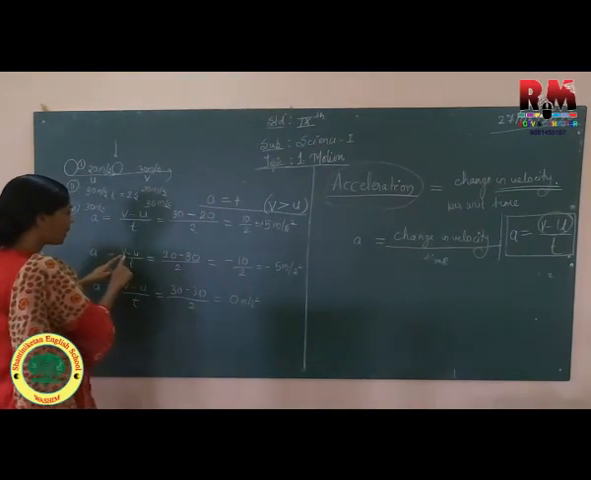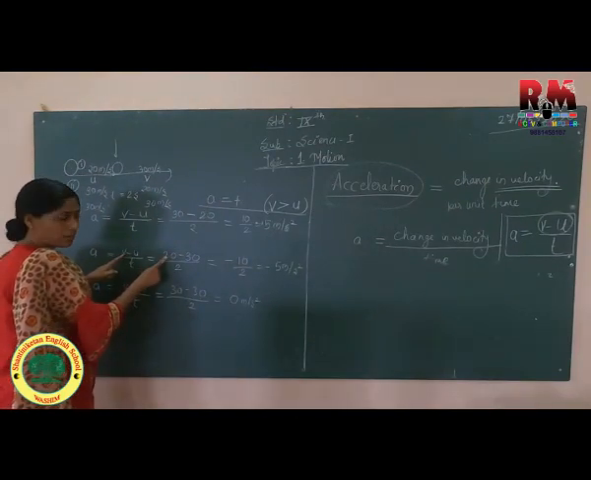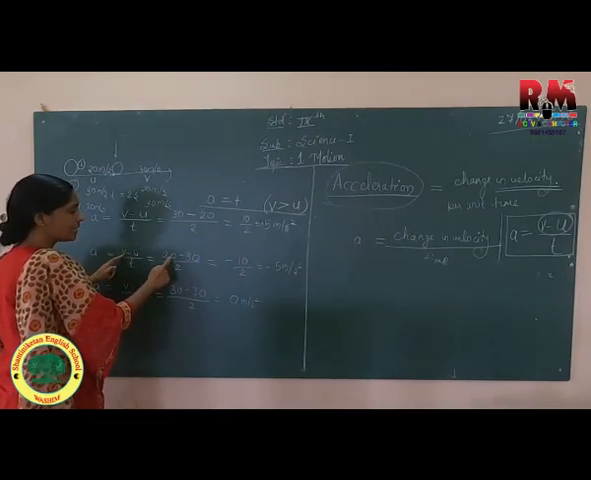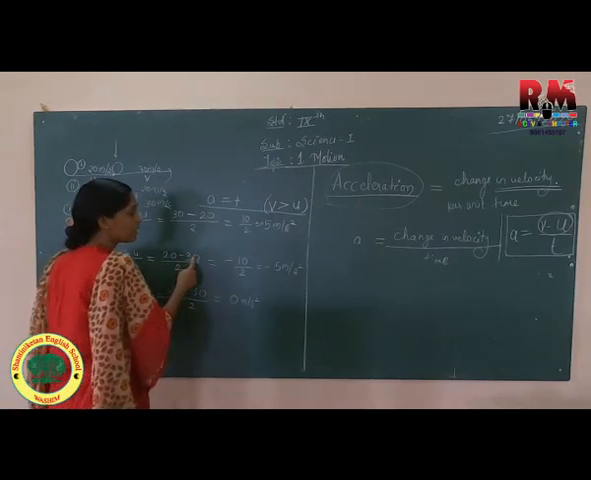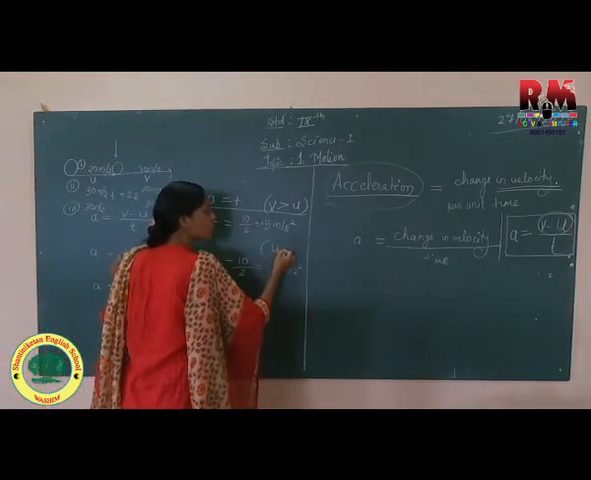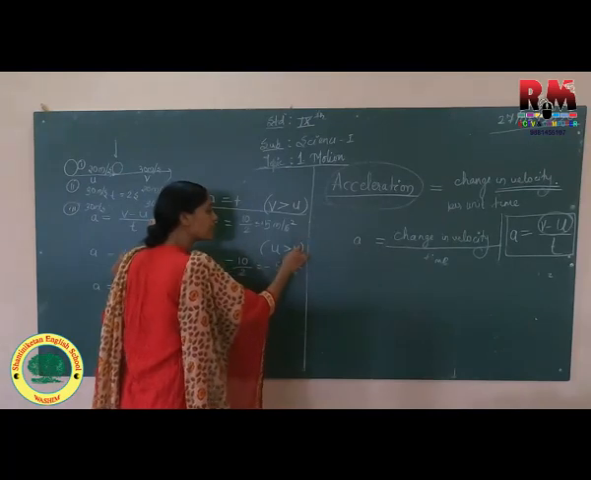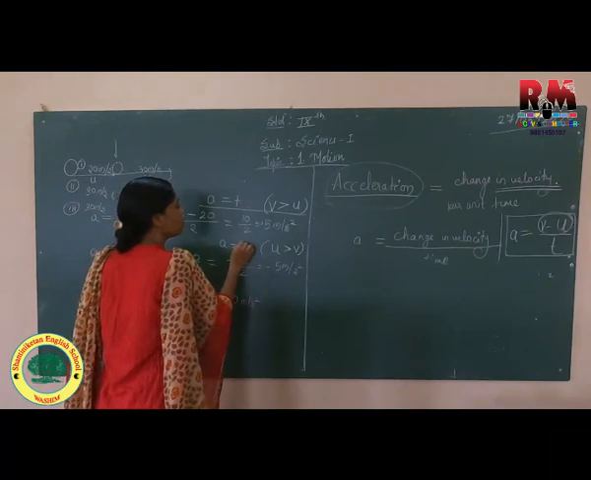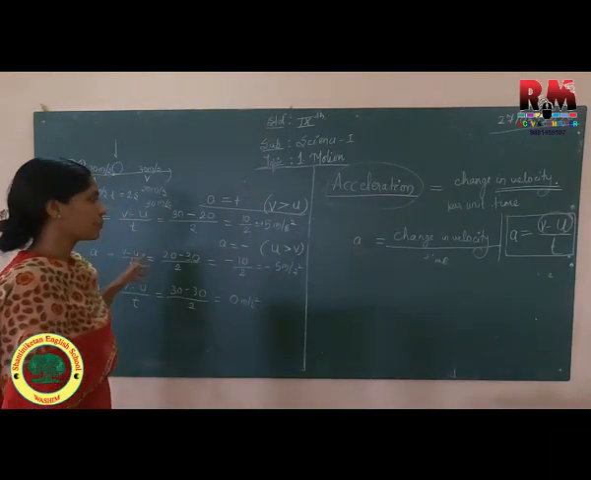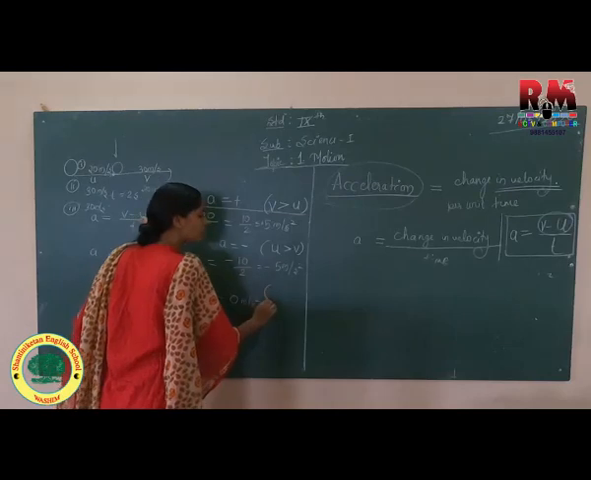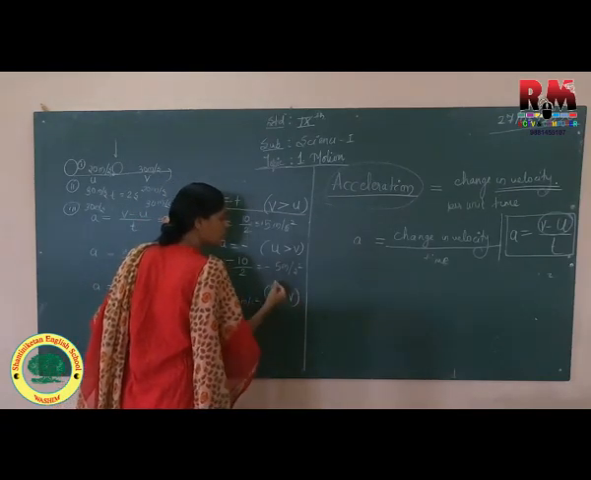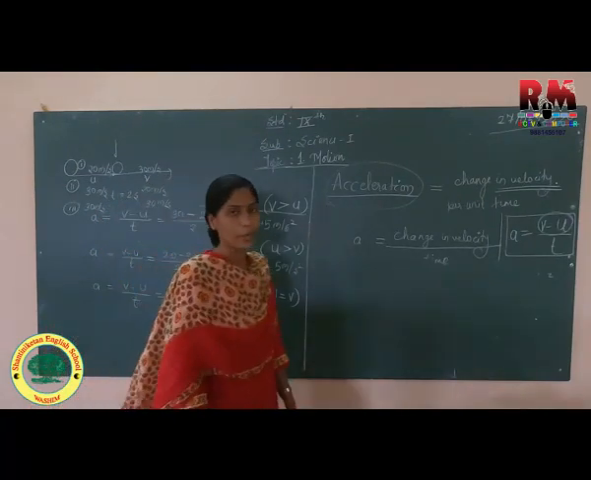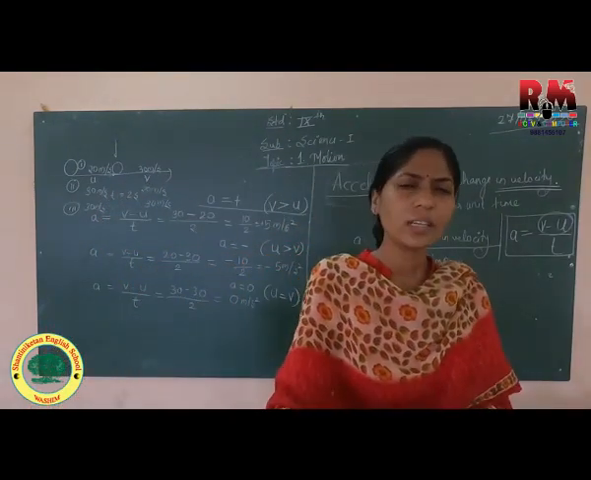Same thing. Here you will come to know v is 20, means final velocity is 20 and initial velocity is 30. So which one is greater here? Initial velocity. Then when initial velocity is greater than final velocity, then that acceleration will be negative acceleration always. Okay. And whenever final velocity will be equal to initial velocity, then acceleration will be zero. No acceleration.